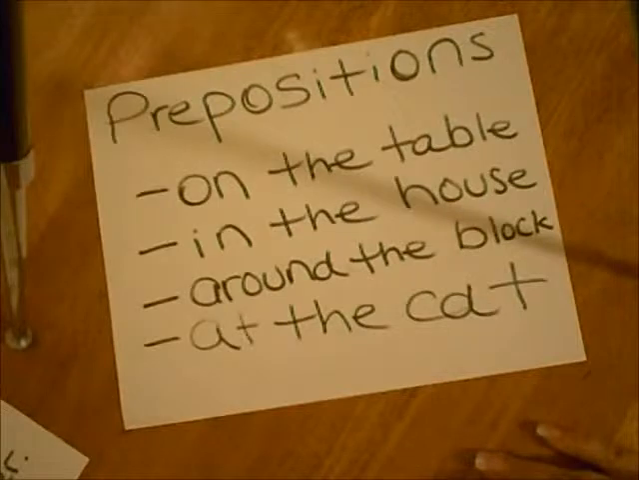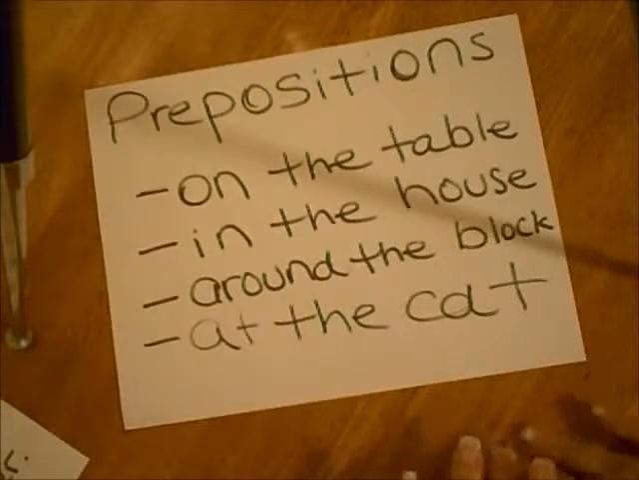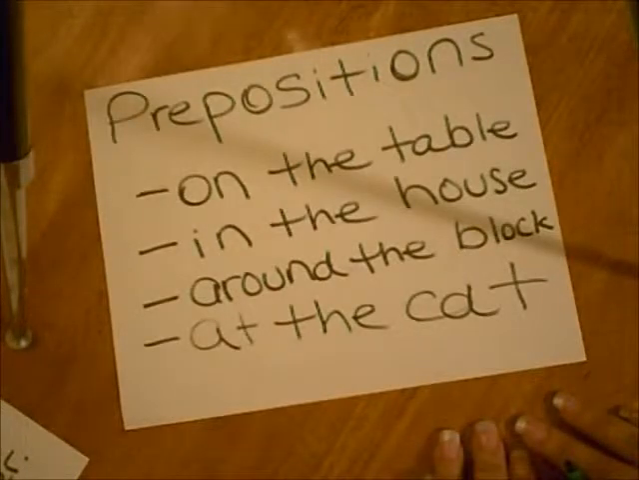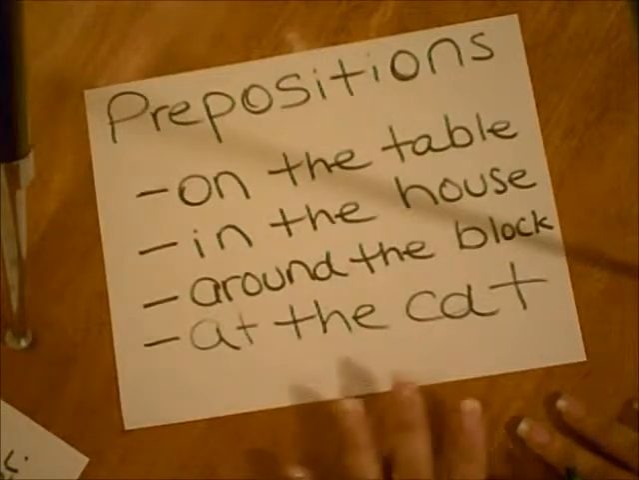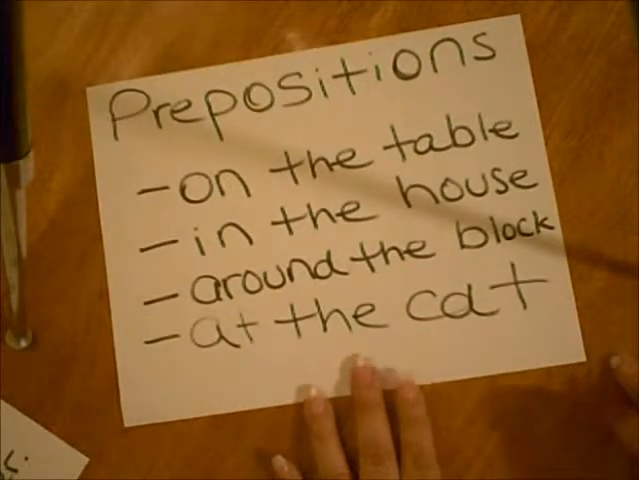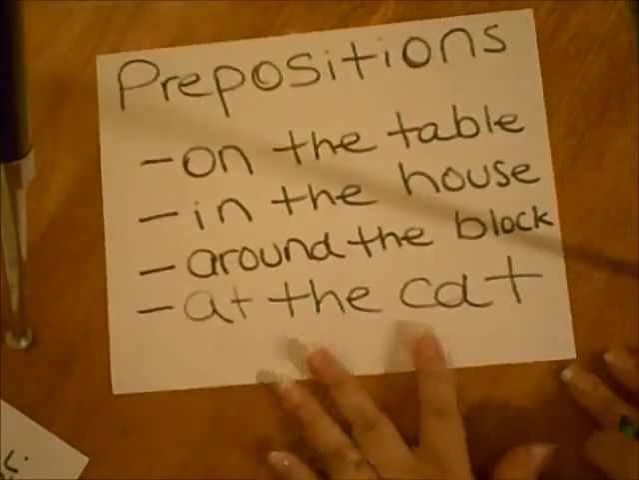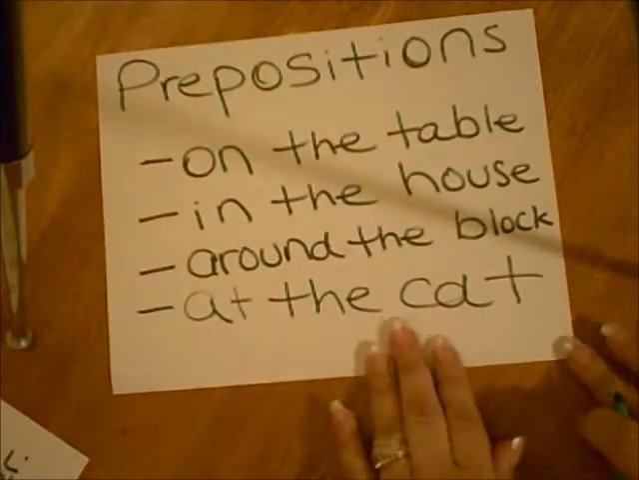Then we have the prepositions. Within the prepositions, we will never find the subject and we will never find the verb. On, in, around, and at. On the table, in the house, around the block, and at the cat. Those are 4 examples of prepositions, and we actually put it into a prepositional phrase.